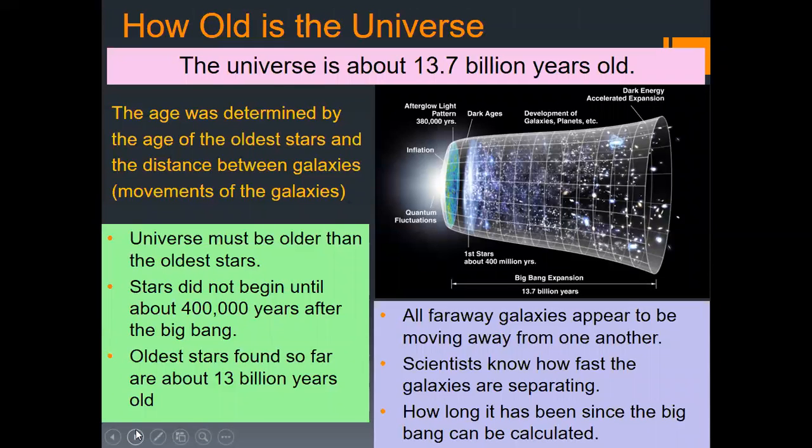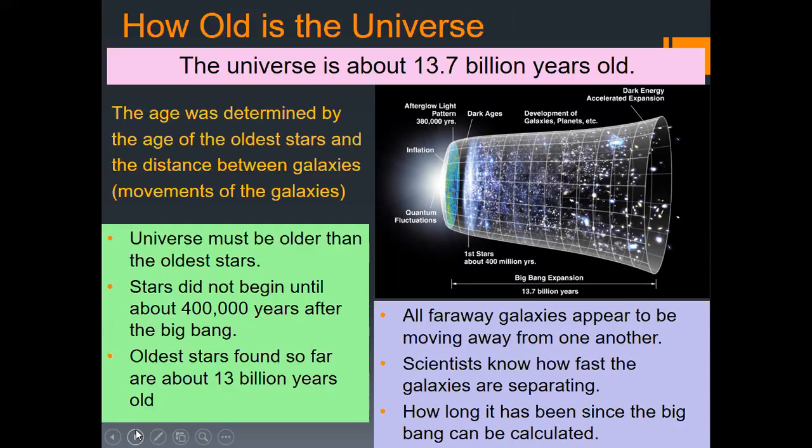So how old is this universe? As we know, the universe is about 13.7 billion years old. The age was determined from the age of the oldest star and the distance between galaxies. The galaxies are moving around and it's basically expanding. So the universe must be older than the oldest star.